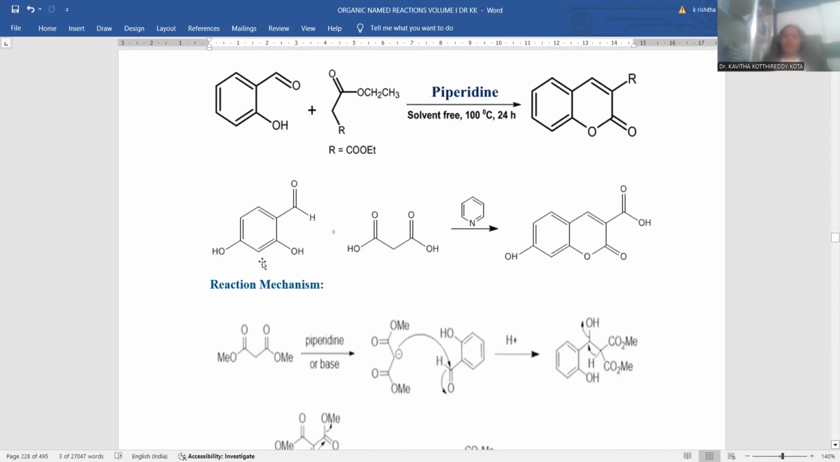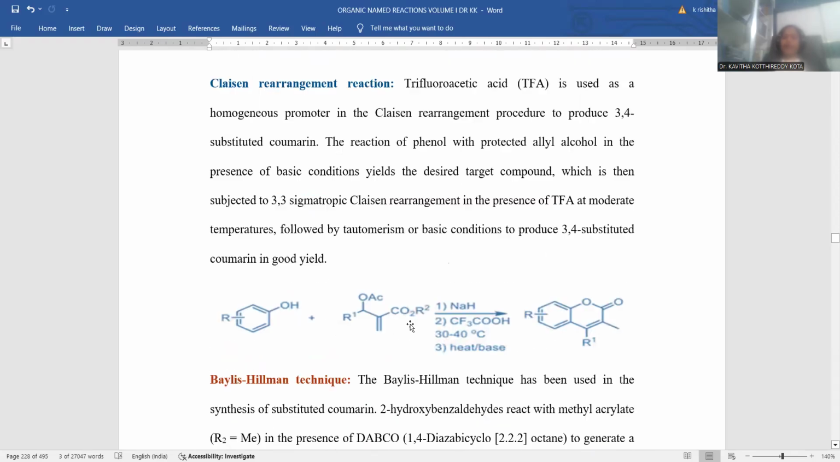The simple thing to remember is that one is salicylaldehyde, another is an active methylene compound, and both are to be condensed. With the Knoevenagel condensation finished, let me synthesize coumarin in the laboratory by Claisen rearrangement reaction. Claisen rearrangement is also a possibility for coumarin synthesis.